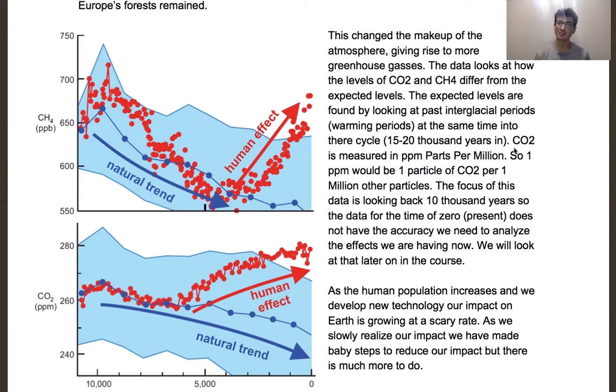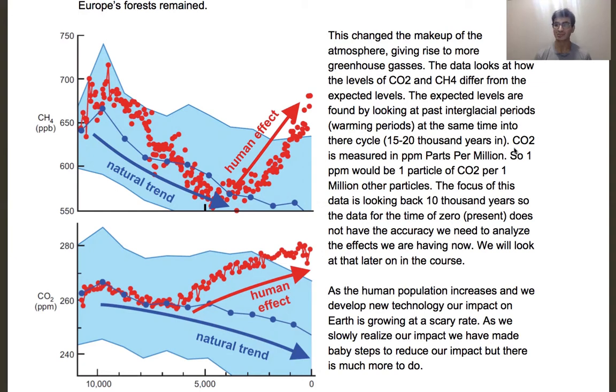So the blue lines, that's your natural trend. That's what the atmosphere is generally looking like during these interglacial periods. And we can see that our current interglacial period followed it to about 4,000 years ago. And then we caused a drastic change.